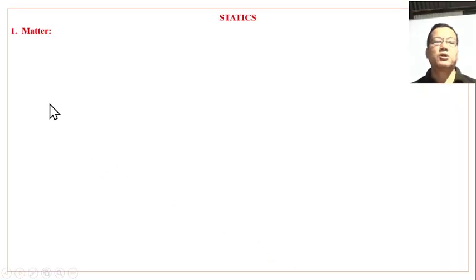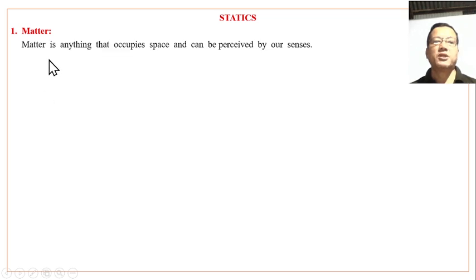Statistics. Matter. What is matter? Matter is anything that occupies space and can be perceived by our senses.